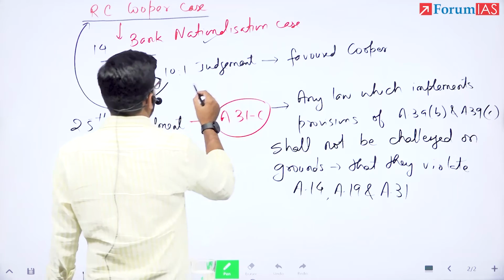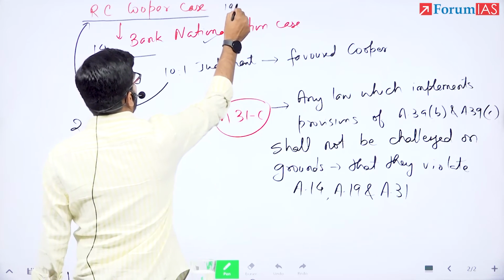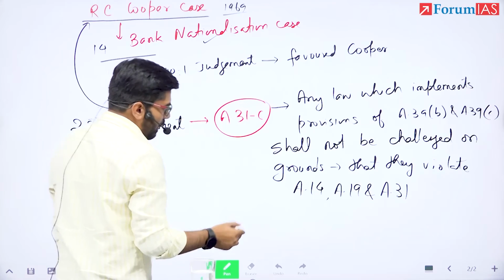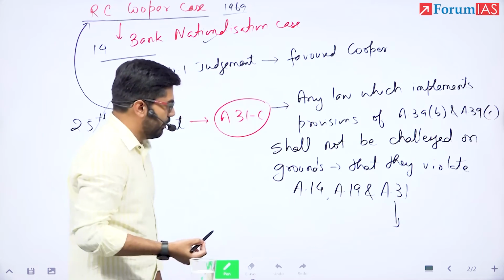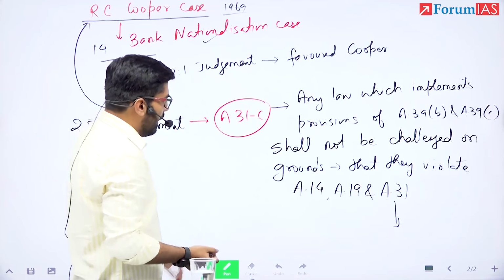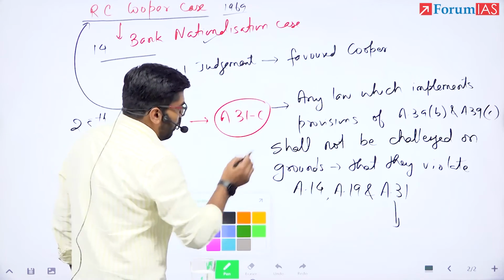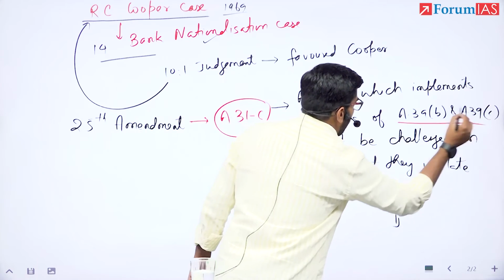Remember, this case is 1969, which means right to property is still a fundamental right under Article 31. So 31C says that any law which implements the provisions of 39B and C.